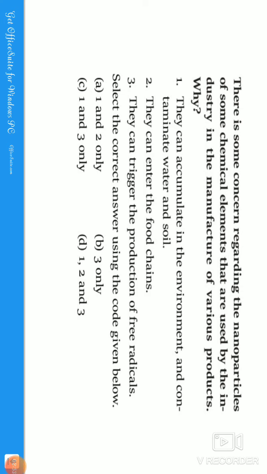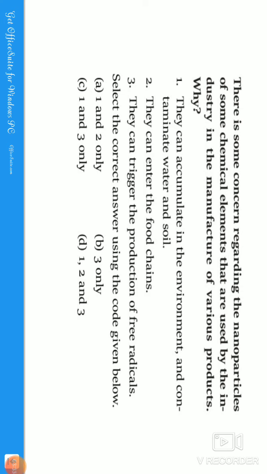The first statement is correct, and the second statement is, they can enter the food chain. Exactly, guys. From the soil we go to the plants. In the food chain, the primary producers are the autotrophs, that is the green plants. The primary consumers, that is herbivores, will take the contaminated green plants. In that manner, from the primary source to the apex consumer, it passes through the food chain. So the second statement is also correct. Next, they can trigger the production of free radicals.